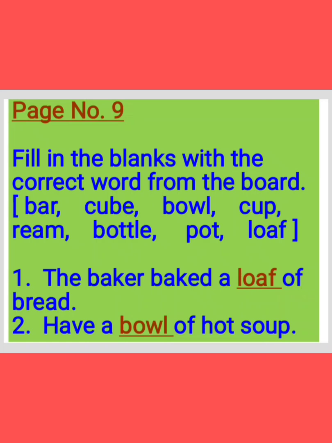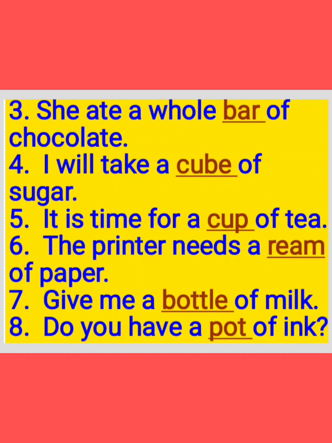Got it, children? Now see this third one. She ate a whole dash of chocolate. We use bar of chocolate. We call it bar of chocolate. So what is the answer? B-A-R, bar.